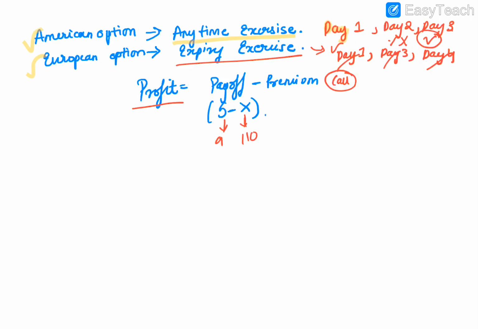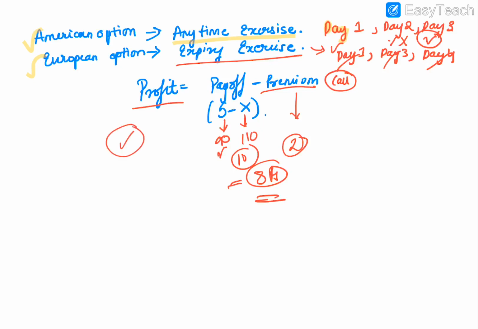I will exercise my option and I will get my stock at a reasonable rate, and I can earn a profit of 10 if premium is not considered. In each and every option we need to pay an upfront premium. Premium can be a rupee amount, 2 rupees, or 1 rupee. In this example, we assume our premium will be 2 rupees, so we can make a net of 8 rupees in the entire profitability of the call and put option.